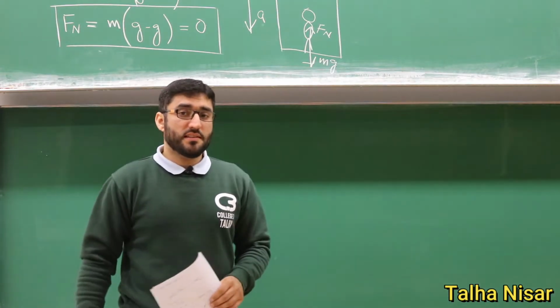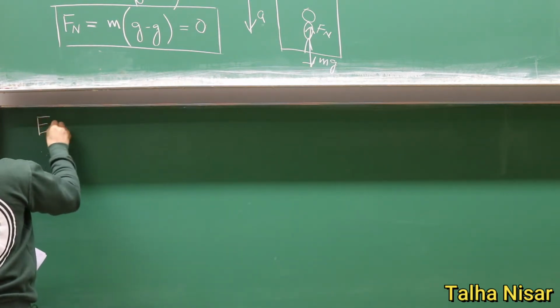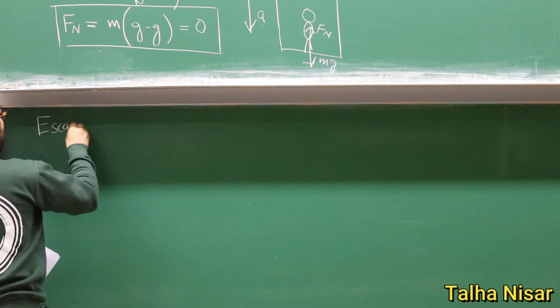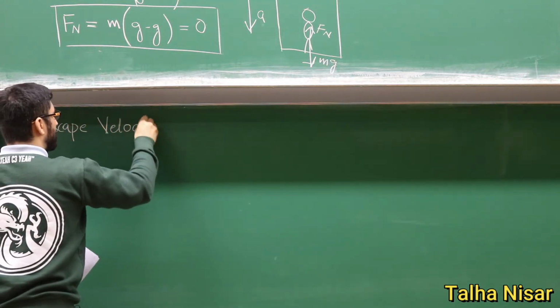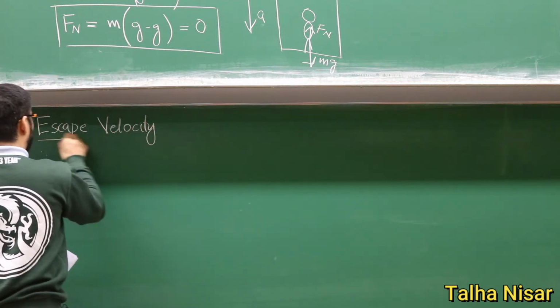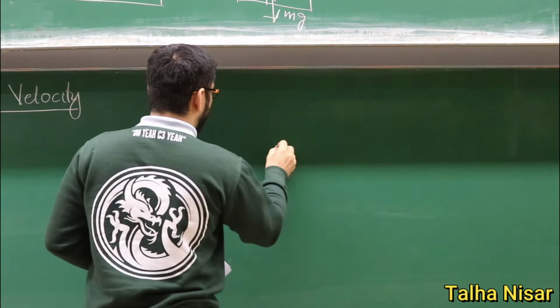And now we discuss the escape velocity. Escape velocity is when we are, for example, on the surface of the Earth.